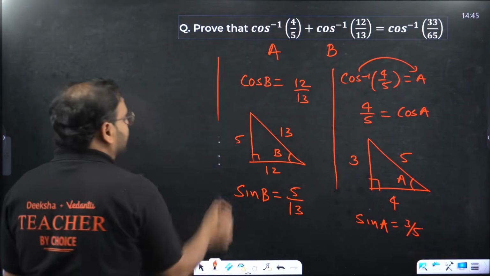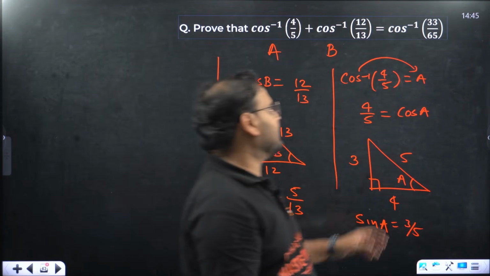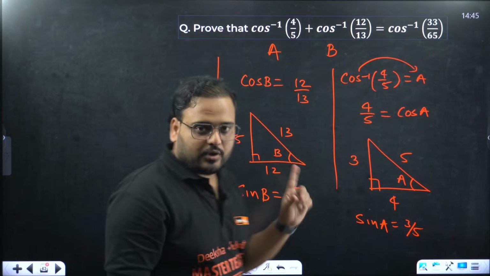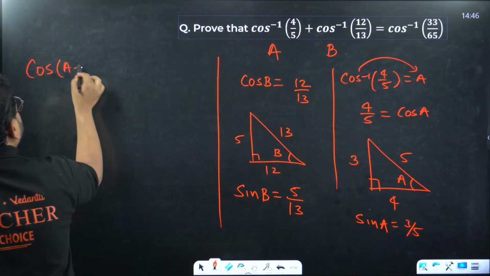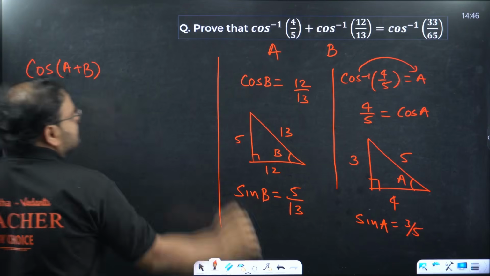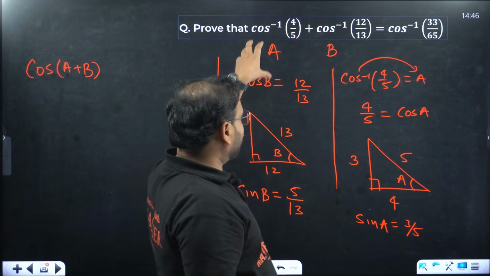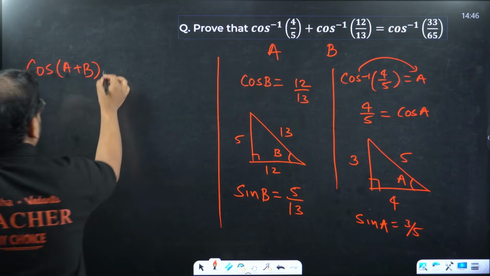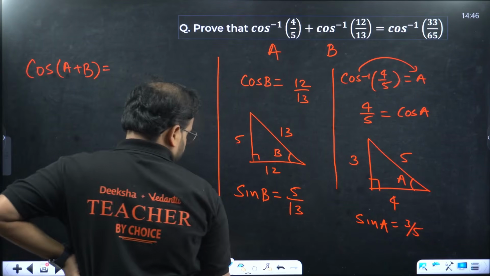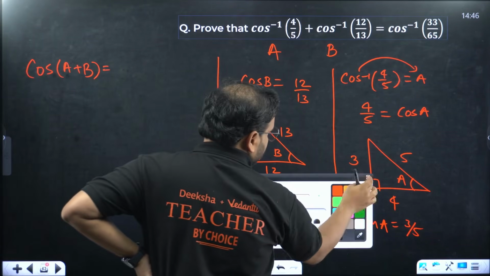Once you have that, what is the output on the right hand side? Cos inverse. So if you want cos inverse, take cos of A plus B, because this side we have A plus B. If you take cos of A plus B, you will get that side cos inverse after simplification. Let's look at the simplification.